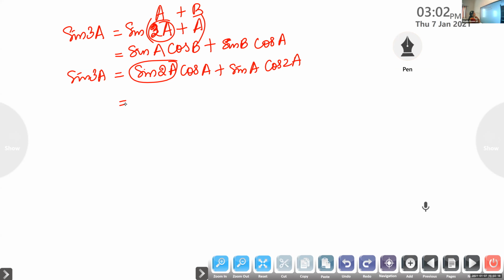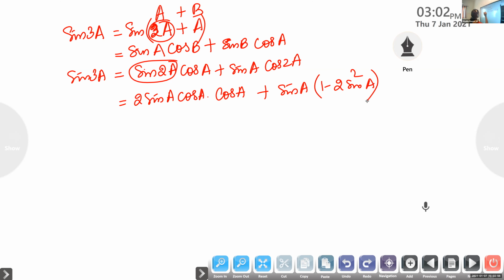What is sine 2A? What is the formula we have learned in terms of sine and cos? 2 sine A cos A. So it is 2 sine A cos A into cos A plus sine A into cos 2A. What is cos 2A in terms of sine? 1 minus 2 sine square A.